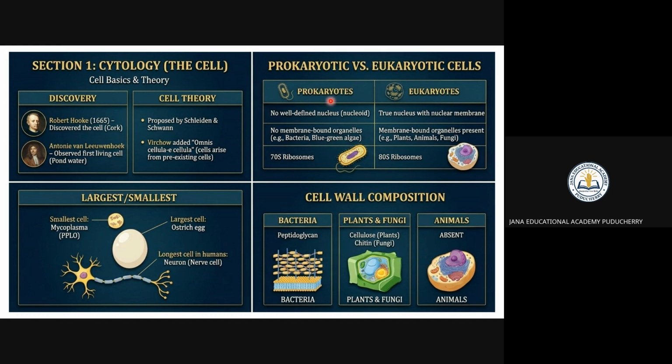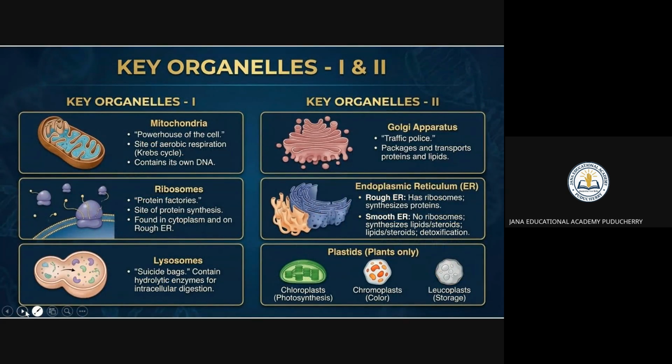There are two types, prokaryotes and eukaryotes, right? Prokaryotes have 70S ribosomes and no nucleus; eukaryotes have 80S ribosomes and have a nucleus. For cell wall composition, animal cells do not have a cell wall, plant cells have cellulose, fungi have chitin, and bacteria have peptidoglycan. So you have to remember these things for objective type questions.